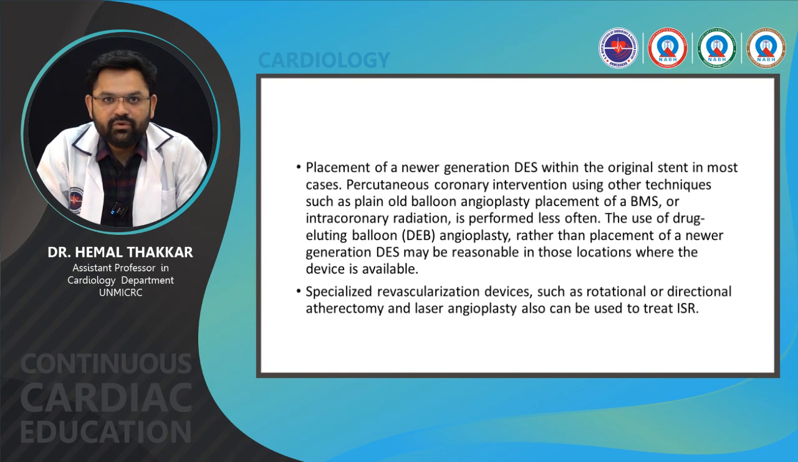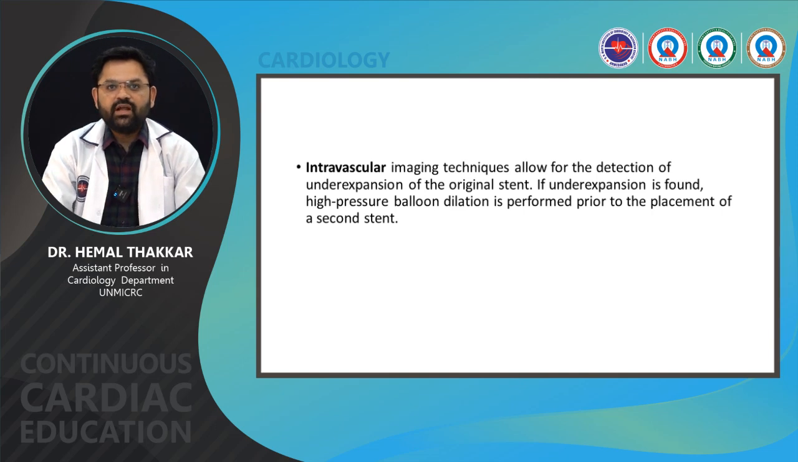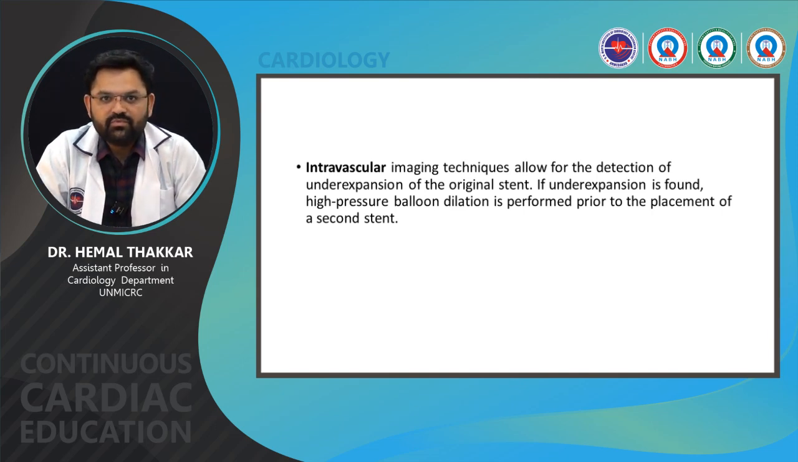So in most cases, PCI is performed with placement of a newer generation DES within the original stent. Other techniques such as plain old balloon angioplasty, placement of a BMS or intracoronary radiation are performed less often, and the use of drug eluting balloon angioplasty rather than placement of a newer generation DES may be reasonable in those locations where the device is available. Specialized revascularization devices such as rotational or directional atherectomy or laser angioplasty also can be used to treat ISR. IVUS imaging techniques allow for the detection of under expansion of the original stent. If under expansion is found, high pressure balloon dilatation is performed prior to the placement of a second stent.